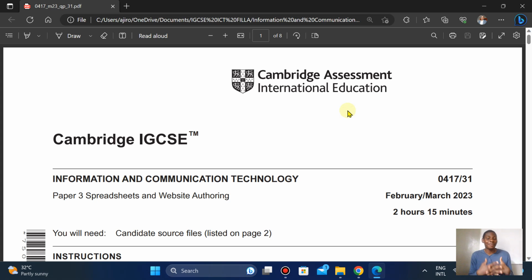Yes, this is the Paper 3 section. We've done Paper 1, we've done Paper 2, and we're right here in Paper 3: CIE IGCSE Information and Communication Technology, the February-March 2023 paper that we just released a few days ago as of the time of this recording. The course code is 0417 and the variant is 31. Please note that it's 2 hours 15 minutes, not 2 hours 30 minutes as we used to have before. It's a new syllabus with a few changes, and we'll be looking at the spreadsheet part.